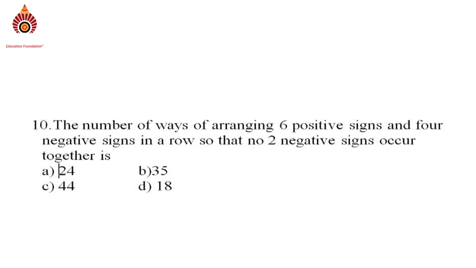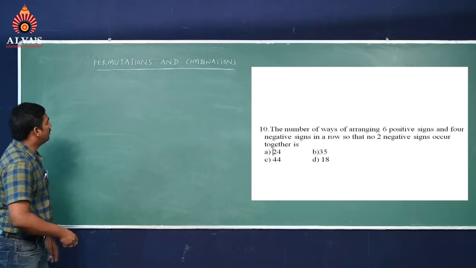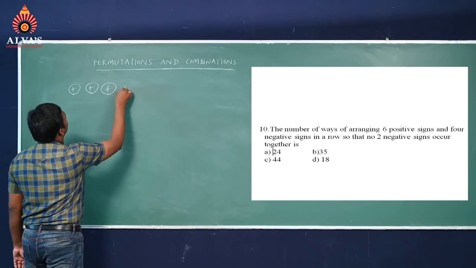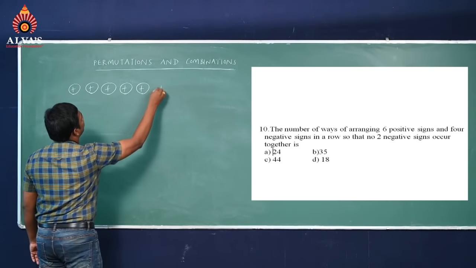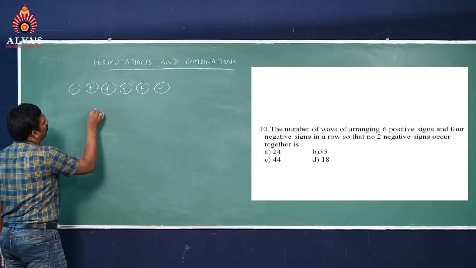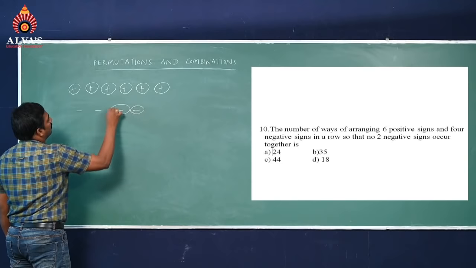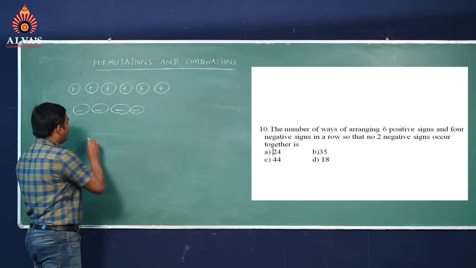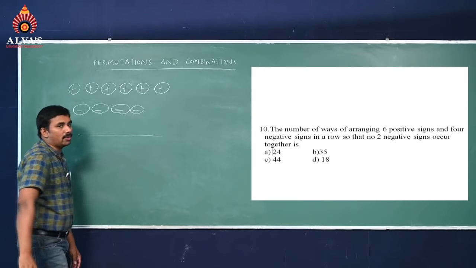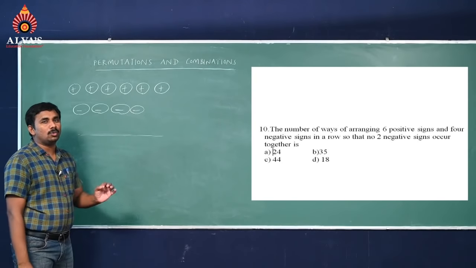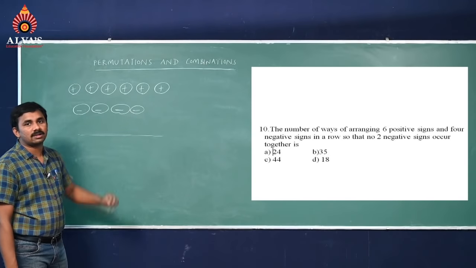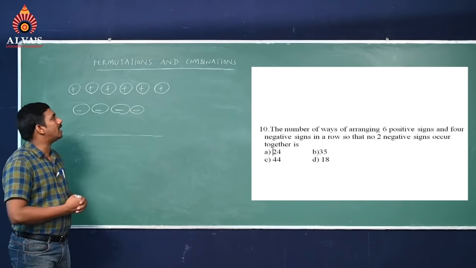How can we arrange them in a row, but no 2 negative signs occur together? I said this to you already.